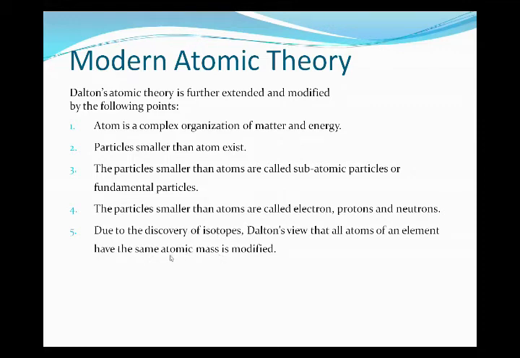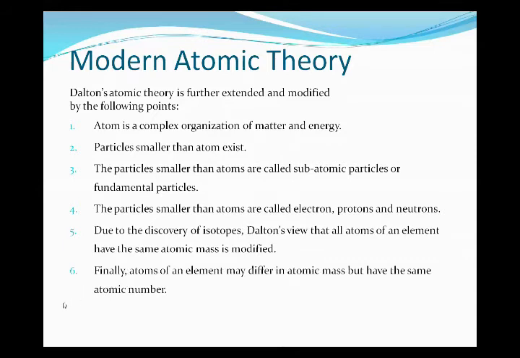So these are the five basic points. Now the sixth: finally, atoms of an element may differ in atomic mass but have the same atomic number. Differ means they are different on the basis of atomic mass. This point, again, I was telling about isotopes. Definition of isotope: they have the same atomic number but different atomic mass. So these are the main points of our modern atomic theory.